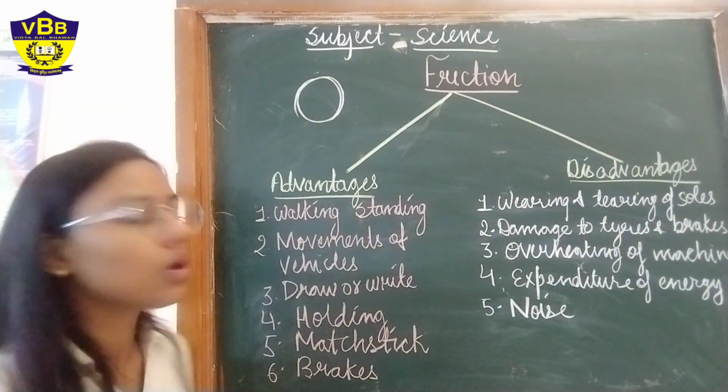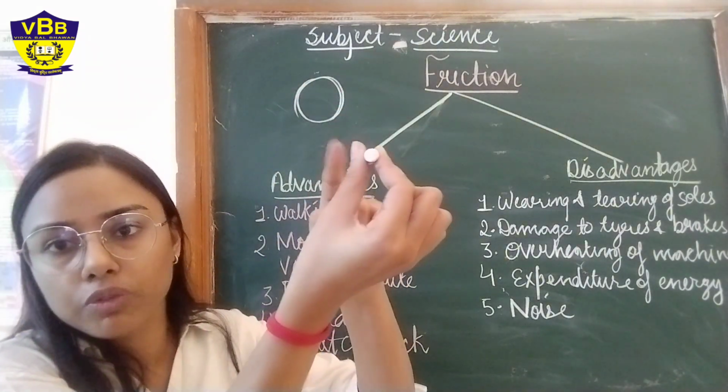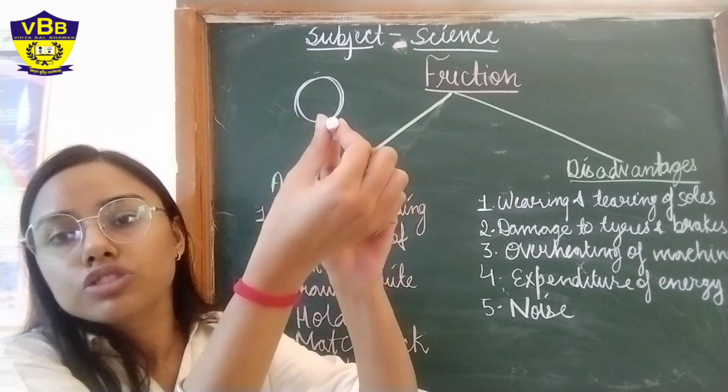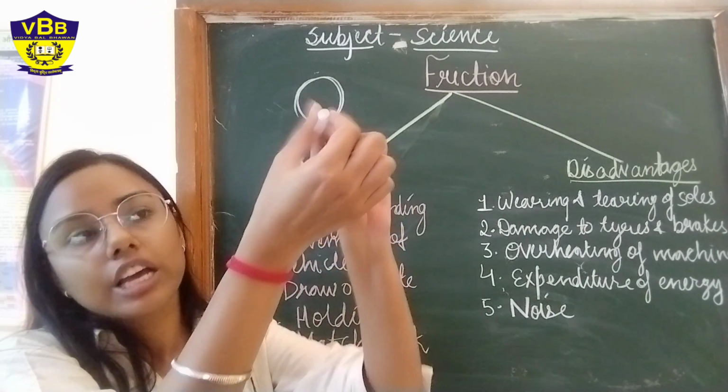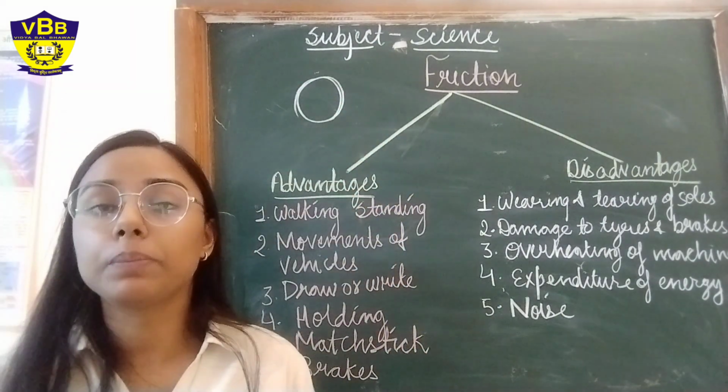Then next one is holding. I am able to hold the chalk. Why? Because there is a friction between my fingers and the chalk. If there was no friction, it would have fallen down, right? Now next one is the brakes.